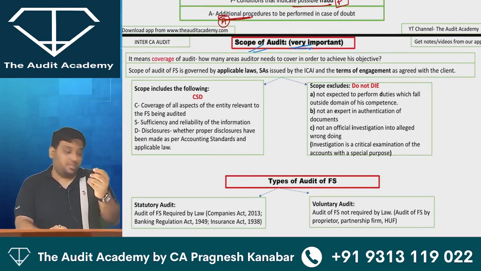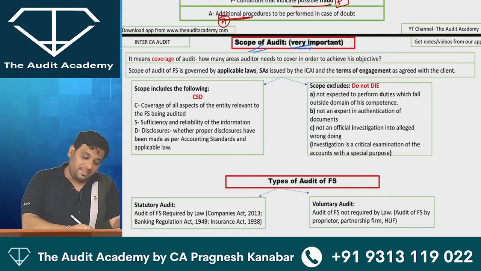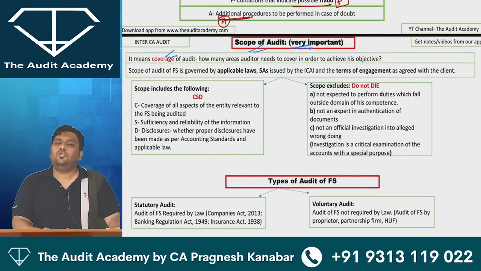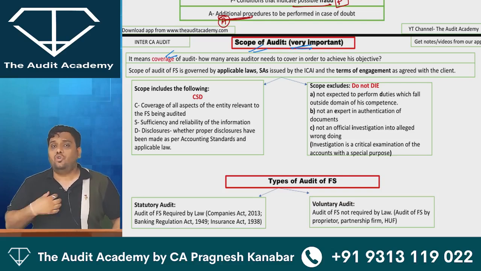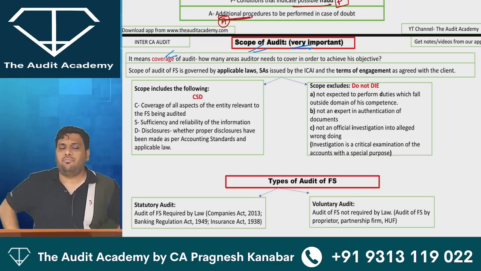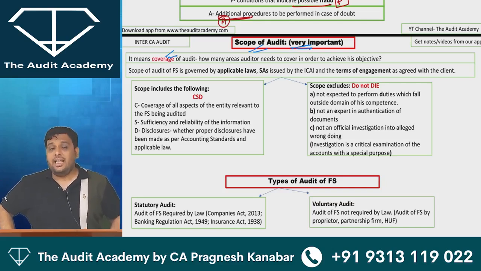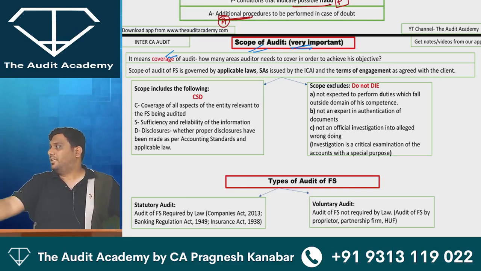What do you understand by the word scope? Scope means coverage. I need to think like an auditor. In this child labor case study, you know what I will do as an auditor? As a human, obviously I want to kill that management for employing the children. Alright. But obviously I need to think like an auditor over here. And as an auditor, you know what I'm going to do? I'll ask the management, hello, there is a child labor over here. So obviously you have violated the law. You need to pay the penalty.